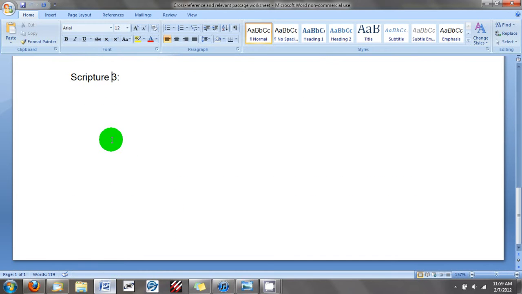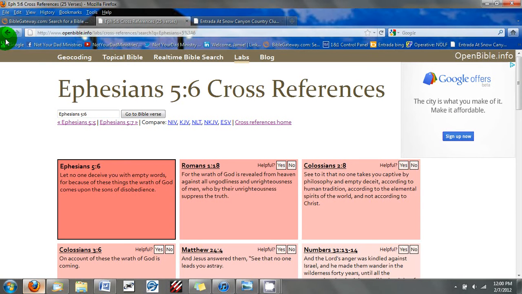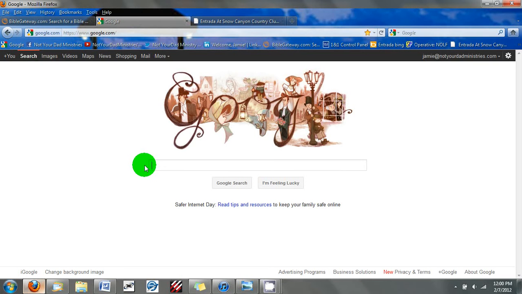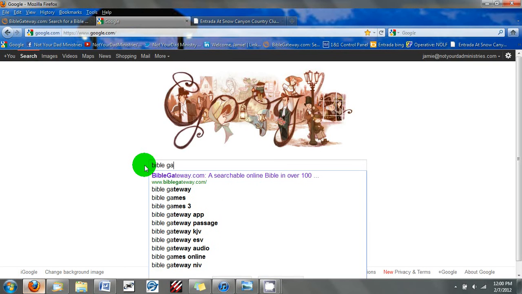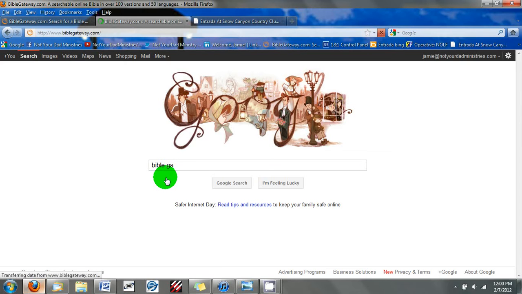Now, one other thing that's not on the worksheet, but I want you to take the time to do sometime this week, is hop on Google and type in Bible Gateway. See, it already pops up and you just type in that little bit.